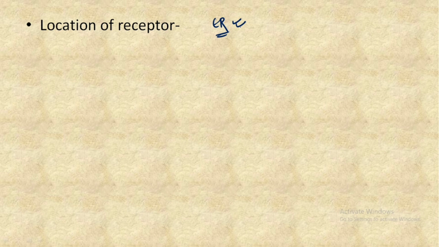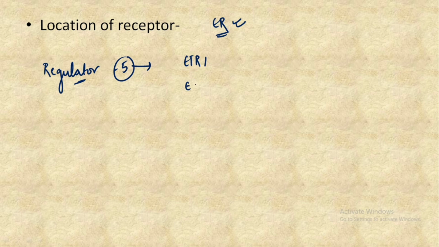We need to understand one more important point, that there are some regulators of this complete pathway, and we have mainly five important regulators: ETR1, ERF1, then CTR1, EIN2 and the last one is EIN3.